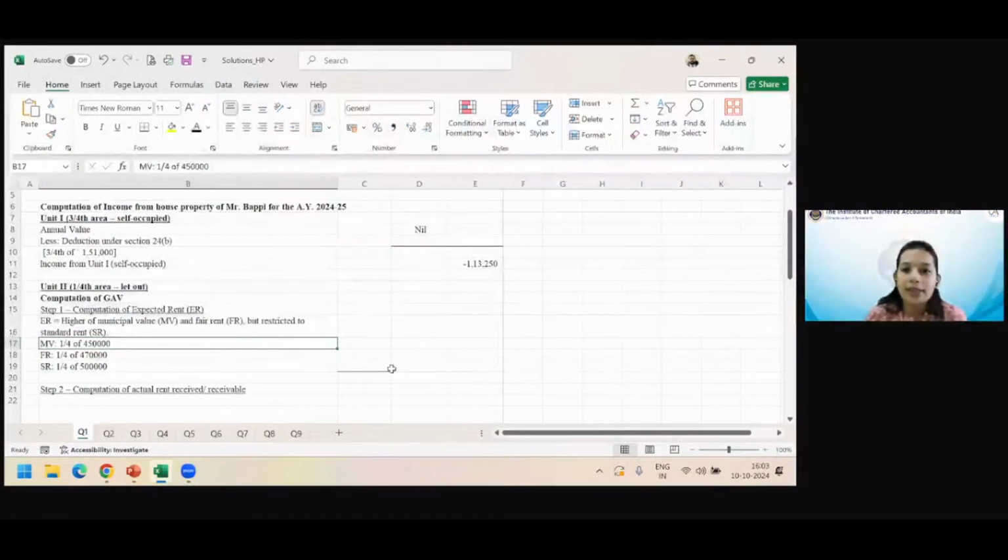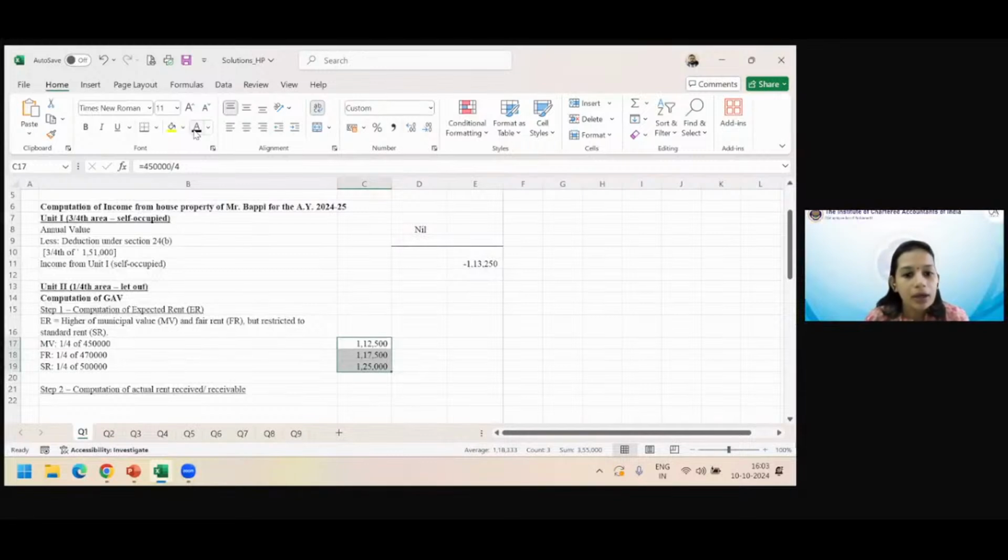Okay, for you to understand things better, municipal value का 1/4 कर दिया, fair rent का 1/4 कर दिया, standard rent का 1/4 कर दिया, और ये सारे values मिल गए. You also keep writing on your pen and paper. You use your calculator and derive this. So when you get these values, the rules are that you first compare the municipal value with fair rent and see which of them is higher. So the higher value is 117,500. Then you compare this with standard rent and say which of these is lower. So the lower is 117,500. So the expected rent, which is the outcome of this, is 117,500.